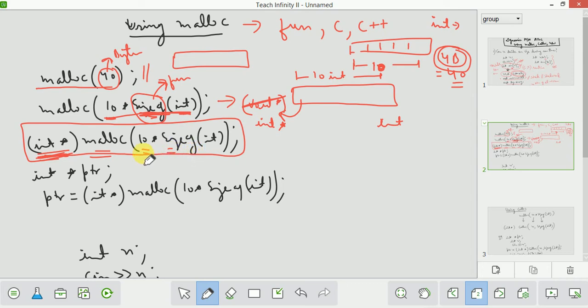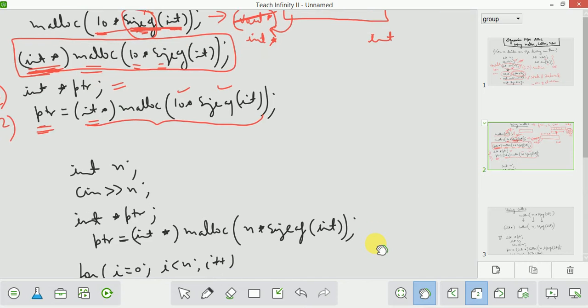So there will be two steps. The first step is that you will be creating a pointer. I have created an int pointer, and then you will call this malloc function and pass the arguments in this manner. For example, you write the number of elements and then the size of each element, and you will convert the pointer to int star. Then the second step is that whatever is returned by malloc, you will assign it to the pointer.